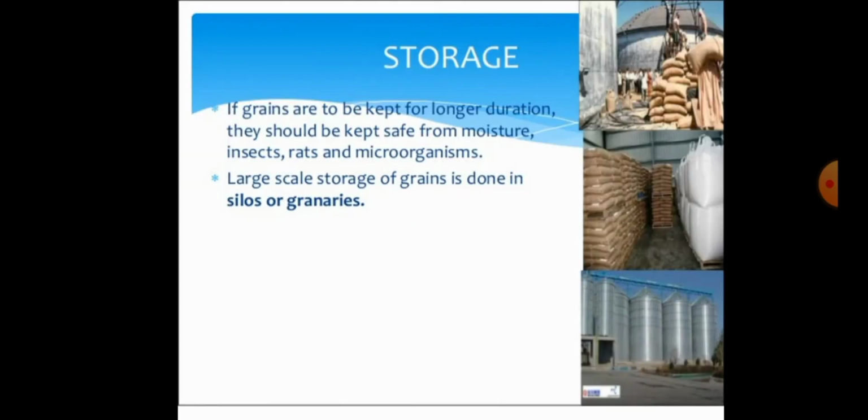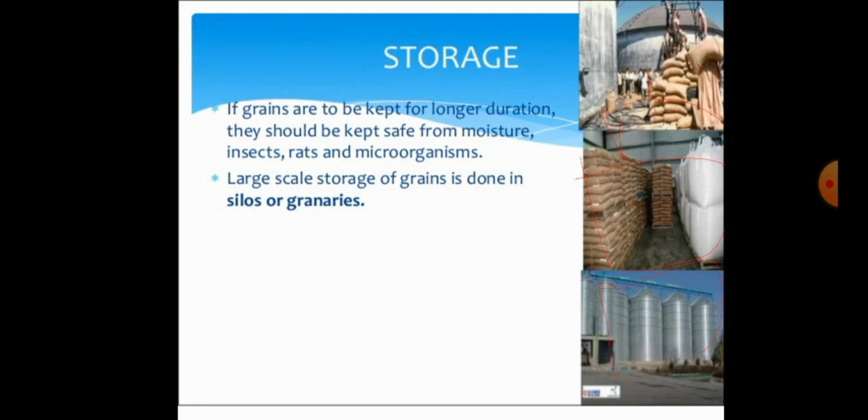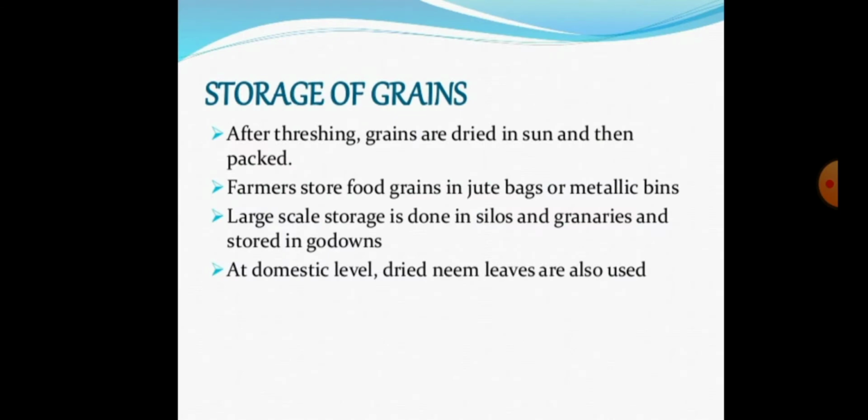We can also store grains in granaries. This is silos, this is granaries, and also godowns. Through these methods we can store agricultural products.